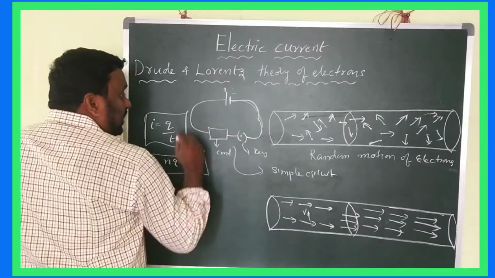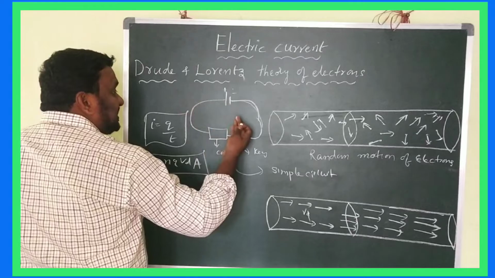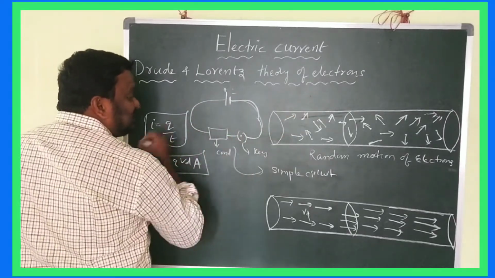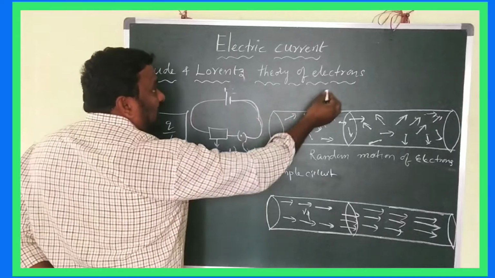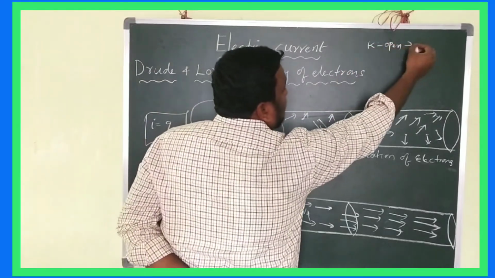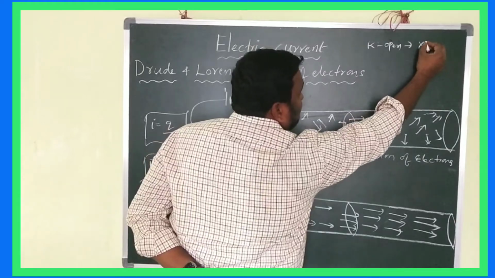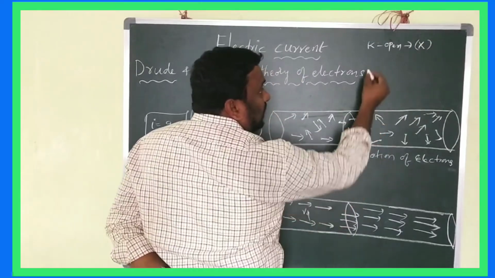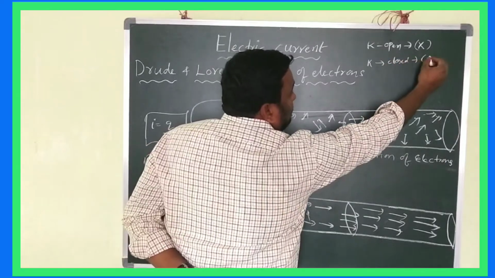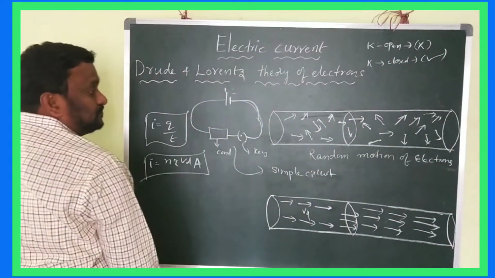Got it, children? And when can we say that it is an open circuit, and when a closed circuit? When the key is open, it does not allow the current, and when the key is closed, it can allow the current.